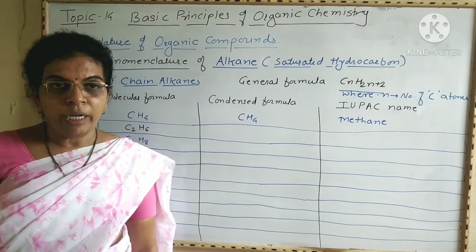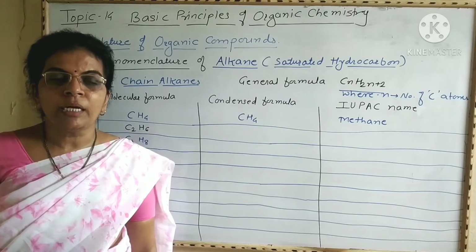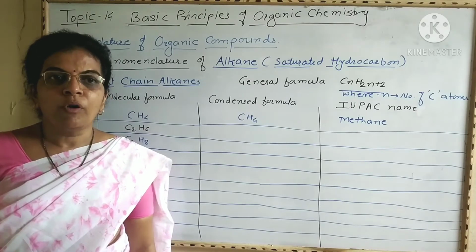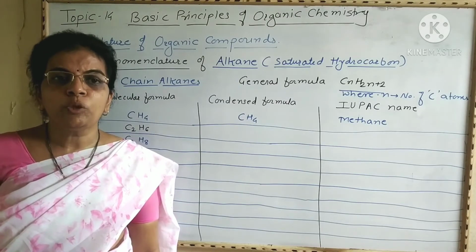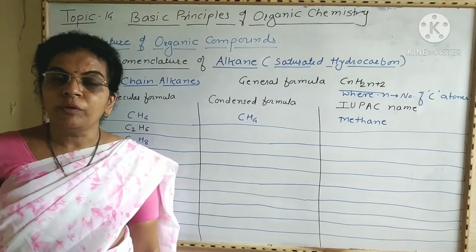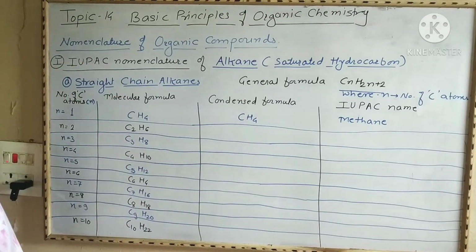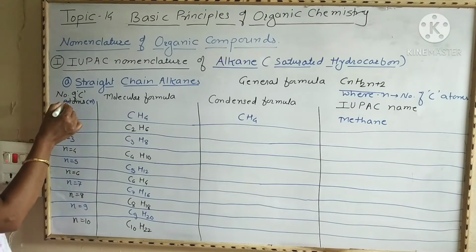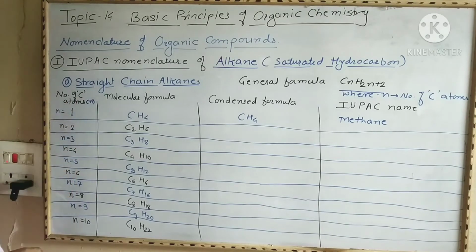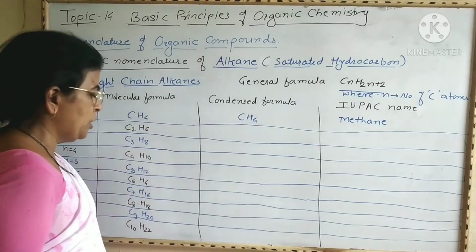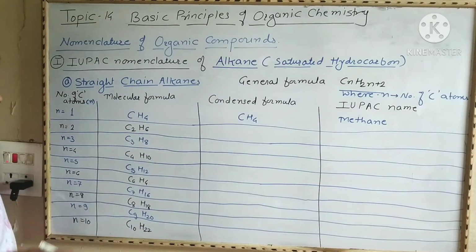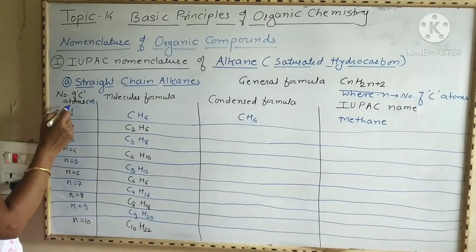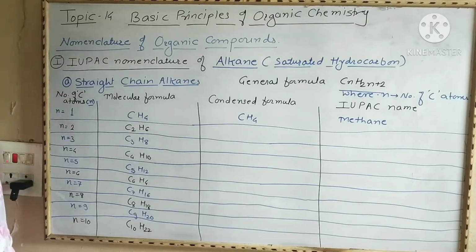Now in your textbook, 20 examples are given in a tabular format, with IUPAC names of these alkanes. We are going to see the first 10 examples. In these columns, the first column is the number of carbon atoms, the second column is the molecular formula, the third column is the condensed formula, and the next column is the IUPAC name. The number of carbon atoms is represented by n.